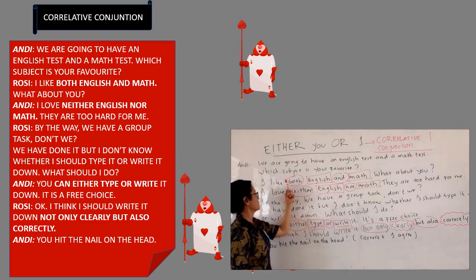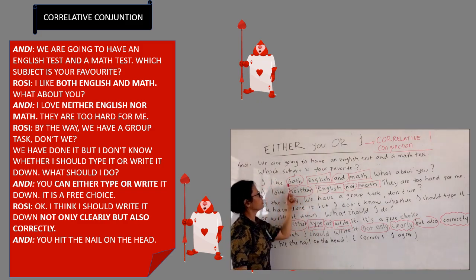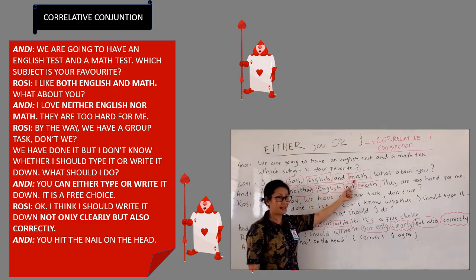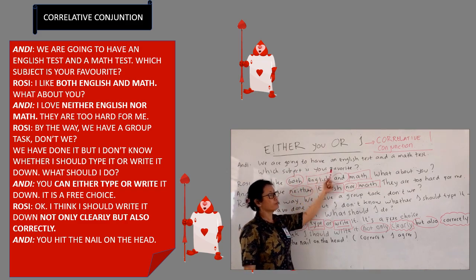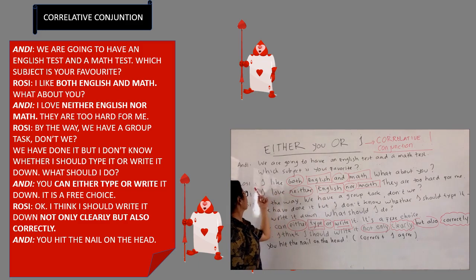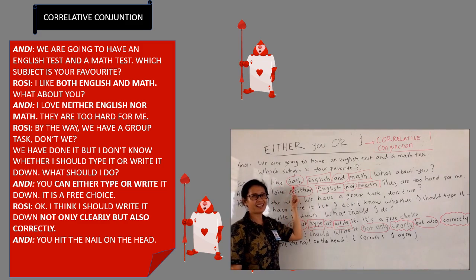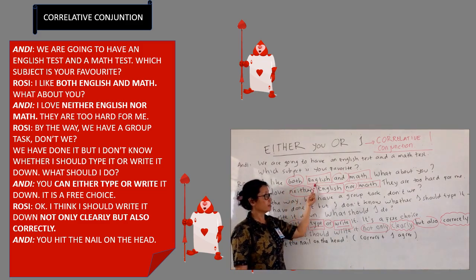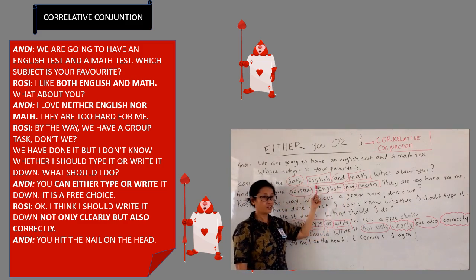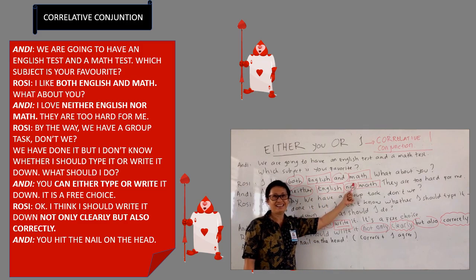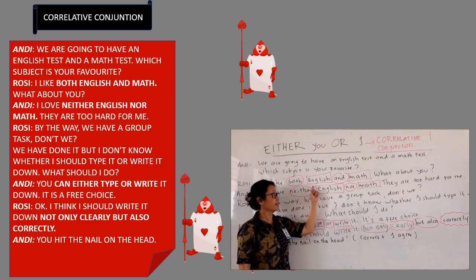Let's see the context again. Which subject is your favorite? And then Rosie said, I like both English and math. Andi asking, subjek apa atau mata pelajaran apa yang favoritmu? And then Rosie, aku suka both. So what do you think? Dia suka English atau matematika? Atau dia suka English dan matematika? Yeah, good. So Rosie likes both English and math.